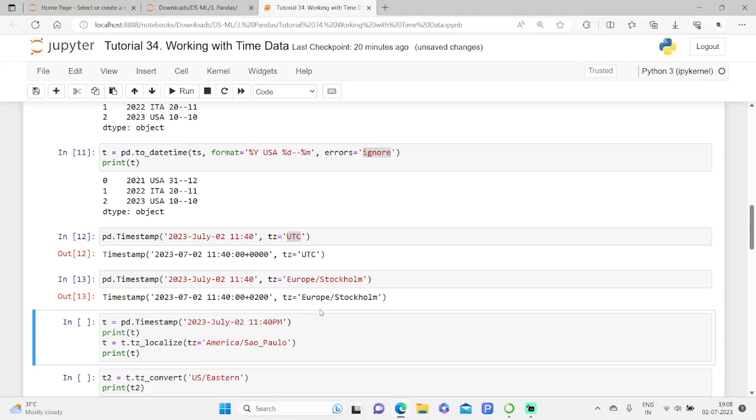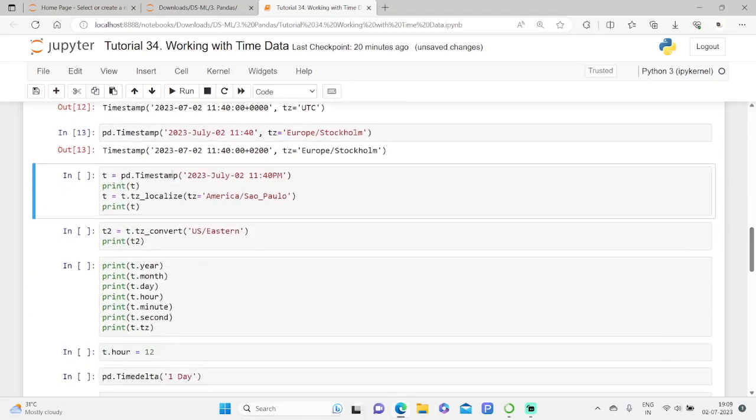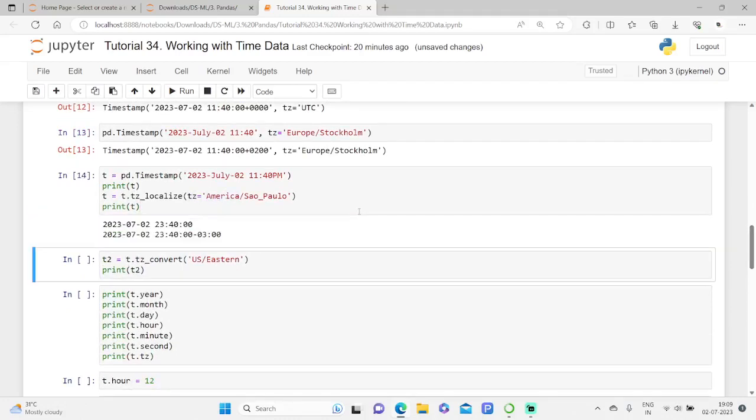The time zone can also be added later, after defining the variable. For that, with the tz_localize method, you can add the time zone specification, passing the relative string as an argument. Kindly have a note of how we have made it. To localize here, I have set the time zone to America. When we execute this, it specifies the offset as